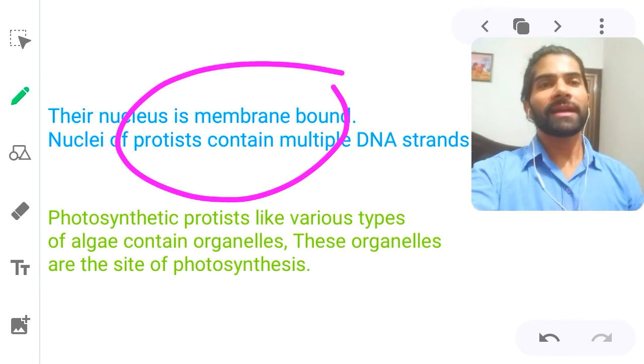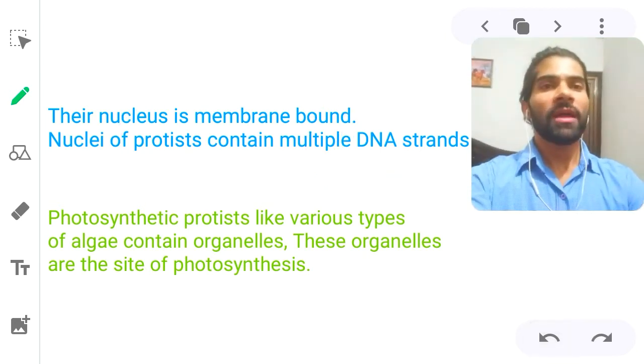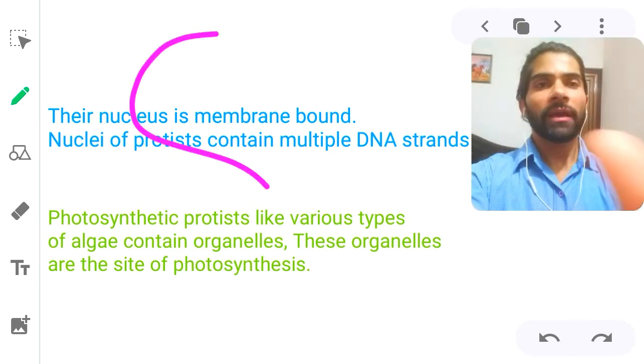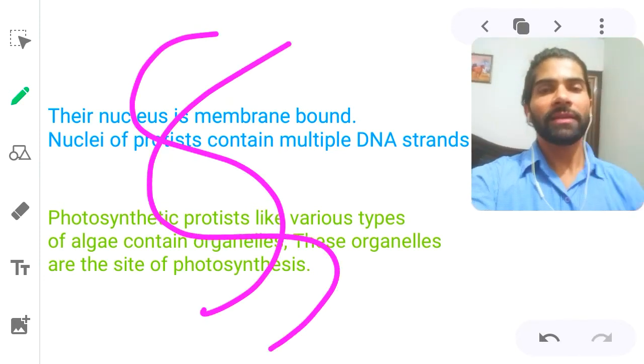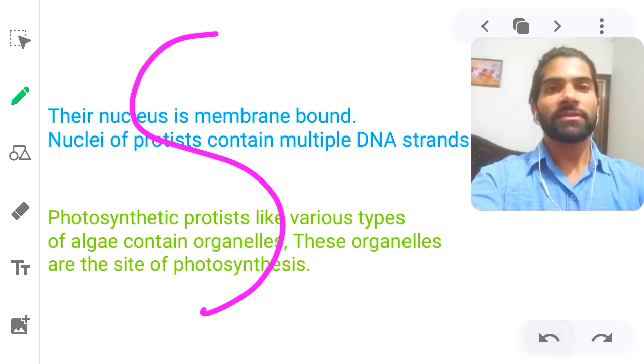Nuclei of the Protista contain multiple DNA strands. Yes, you know very well what is the structure of the DNA. That is a double helix structure, so that DNA has multiple strands.